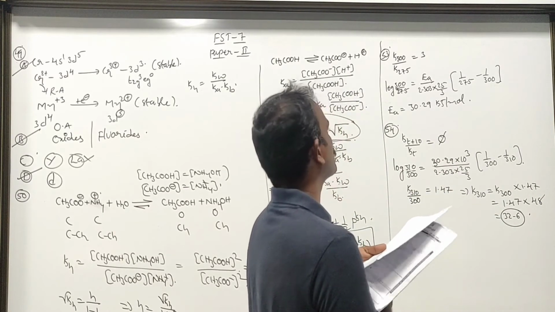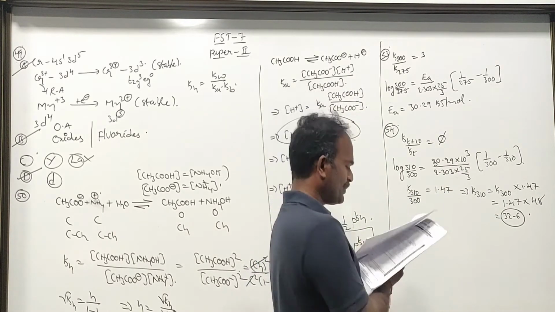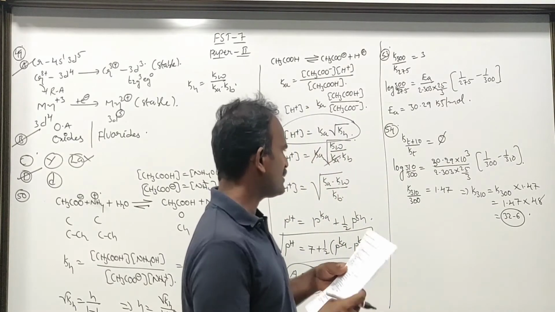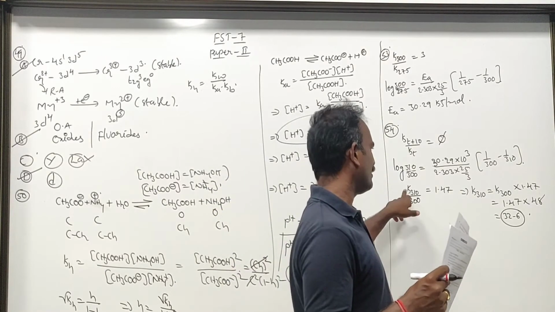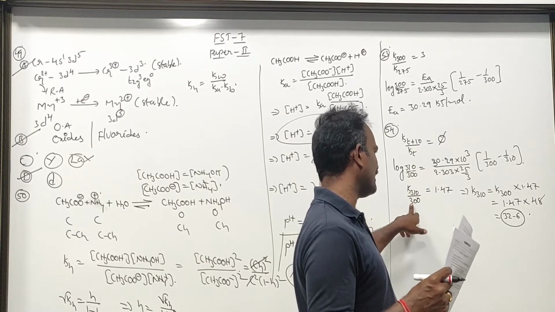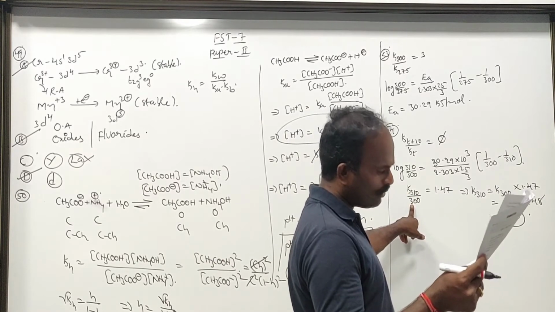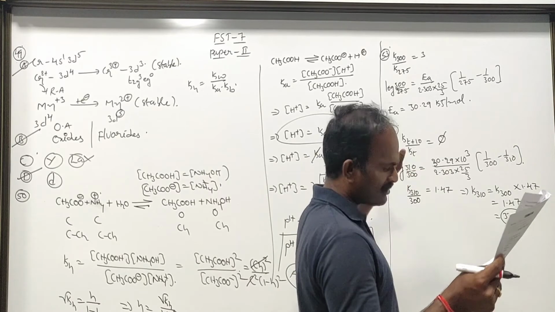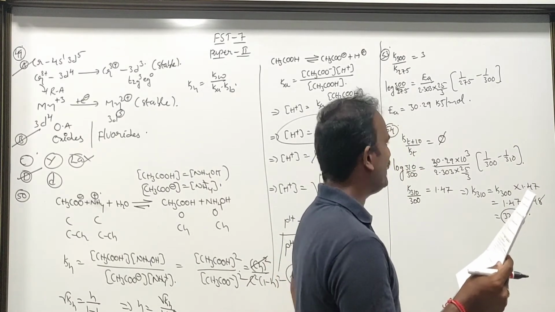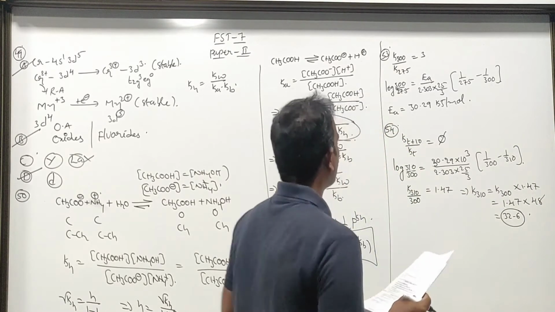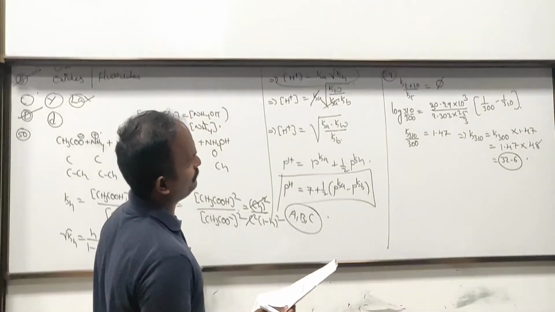So that is going to be the value of this one, because K310 we calculated, and K300 we already know. K300 we can calculate, that is also a little bit of a big process that we have already seen.